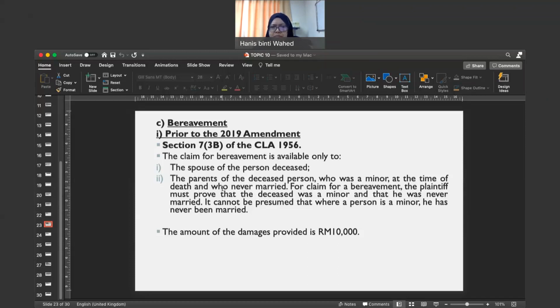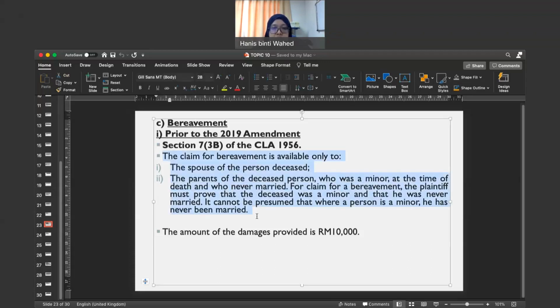Okay. So this is after the 1984 amendment, yeah. You look at section 7, subsection 3A. Okay. And then before the amendment made in 2019, the person who can claim for bereavement are, number one, if you look at the slide here, okay, these are the conditions, yeah.